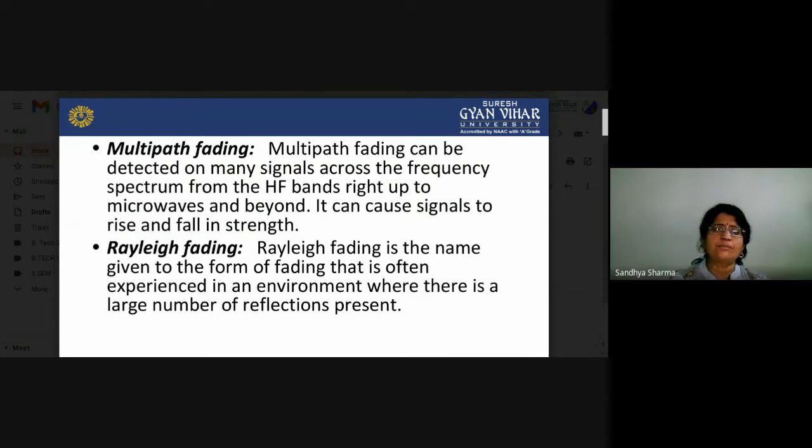If we are talking about Rayleigh fading, it is the name given to the form of fading that is often experienced in an environment where there is a large number of reflections present.